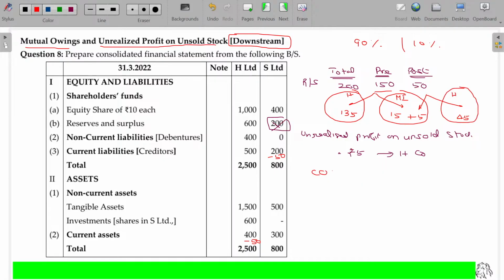Now, finally, I am going to calculate cost of control as well as minority interest. What is the cost of acquisition? Investment, which is nothing but the shares in S Limited. So all the 600 is for this investment purpose only. Minus net assets, where equity share capital face value will be taken. 900 rupees is the face value of the equity share capital of S. Out of that, 90% held by whom? H. So 90% being 810, and the equity share capital held by outsiders, minority, being only 90. Is that clear?